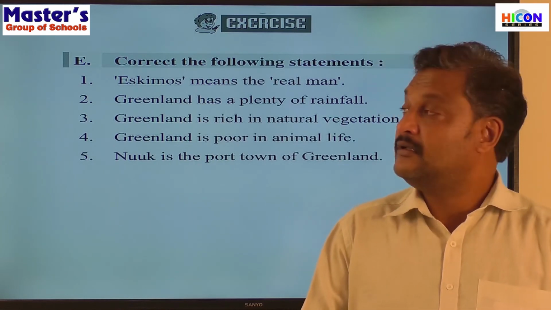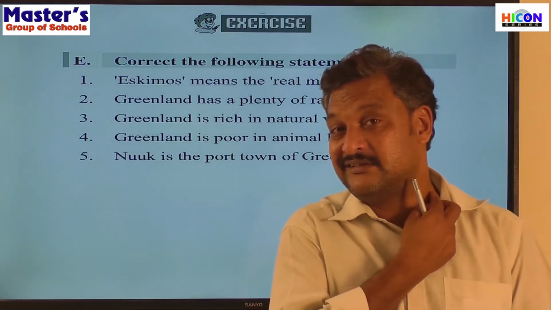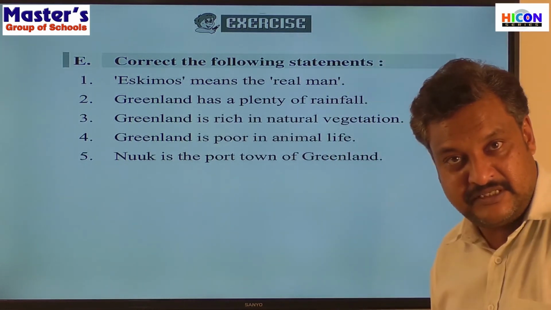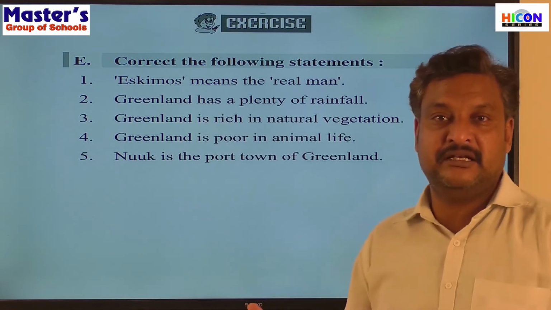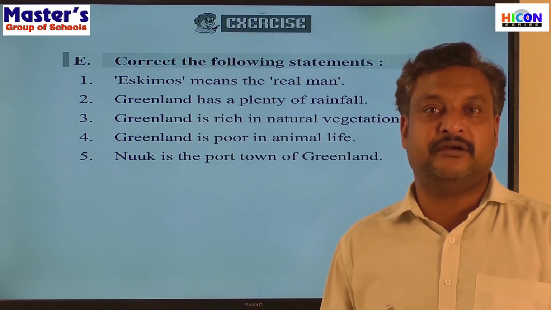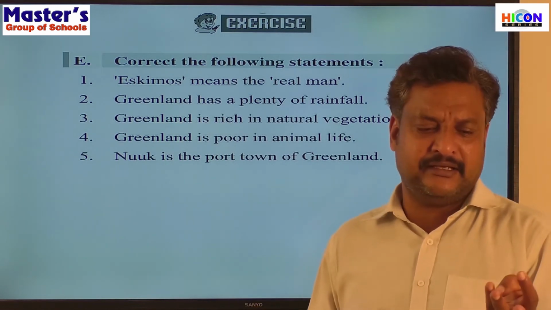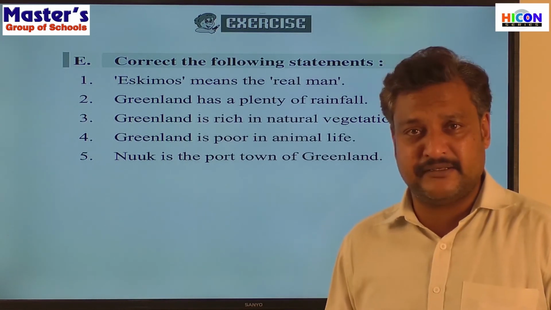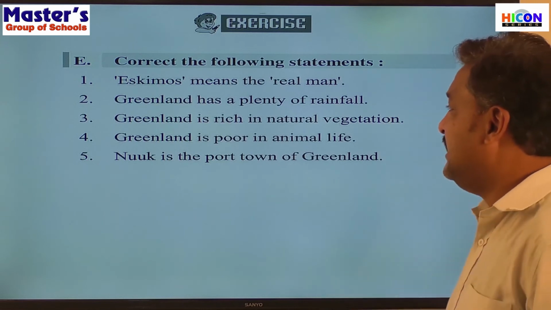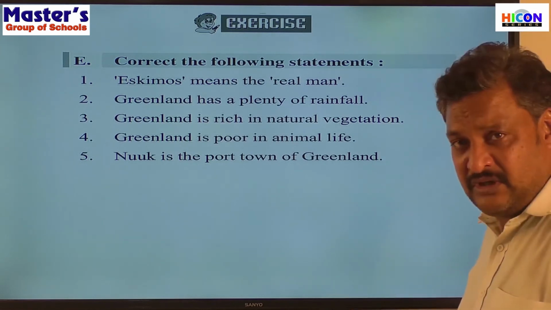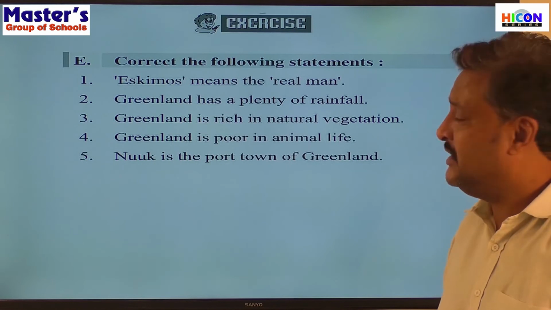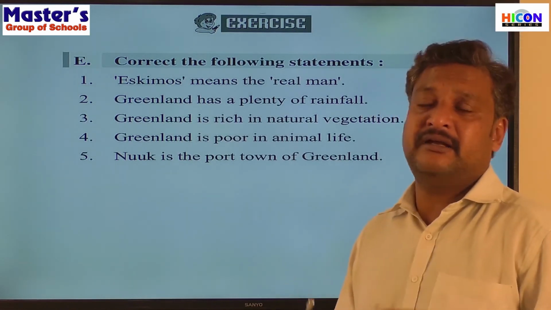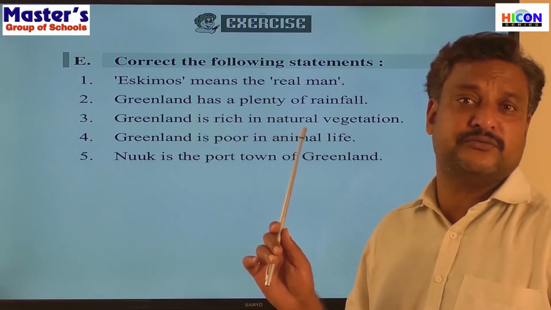Then how is it possible to have rich natural vegetation there? During the summer season, in some regions, the ice melts and we can see the land and small plants like lichens or grass. Maximum height is 15 centimeters, isn't it? So Greenland is poor in natural vegetation because the land is covered with a thick layer of snow.